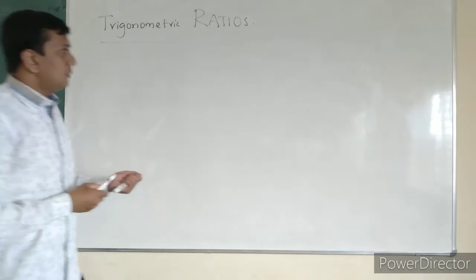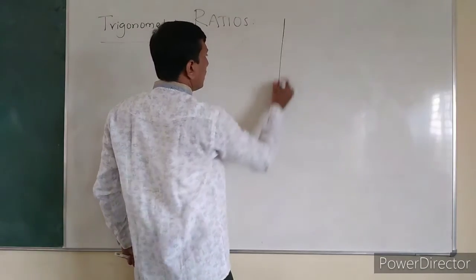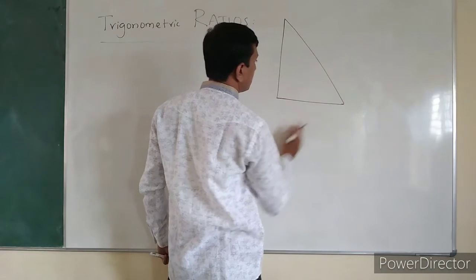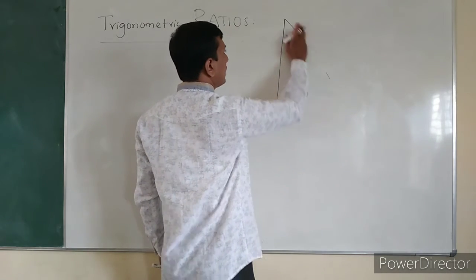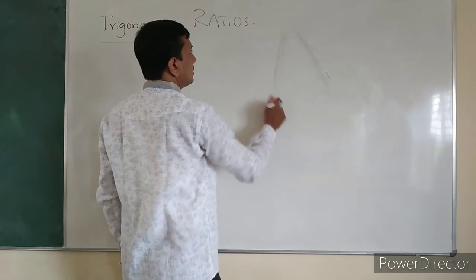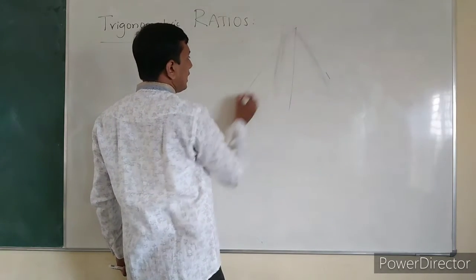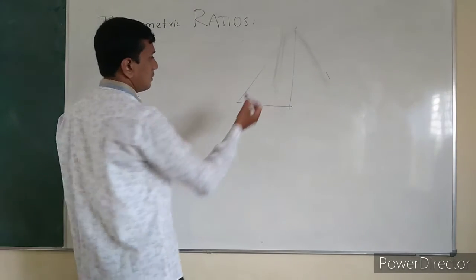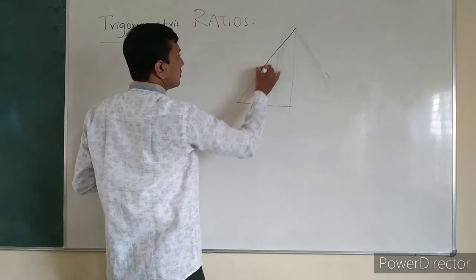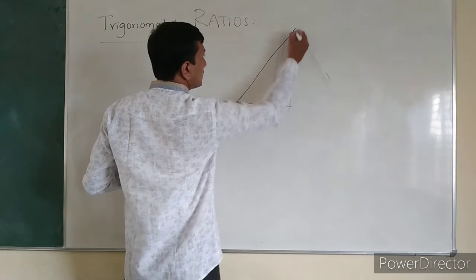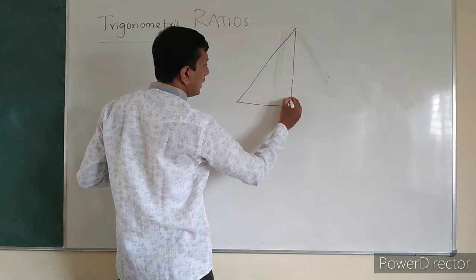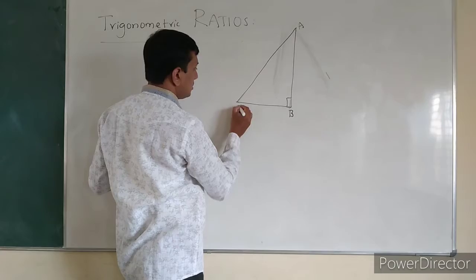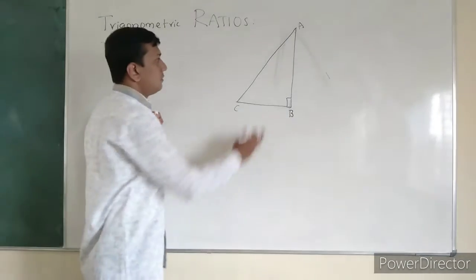When you take a triangle, I am taking a right angle triangle here. It has the 90 degrees angle here, A, B, C. You can name it according to your wish.